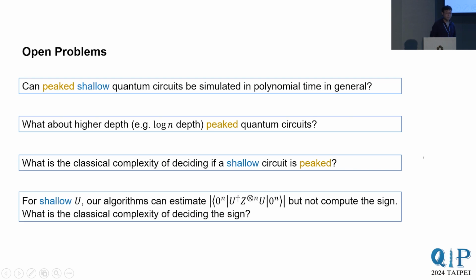Other questions? So in the 2D case, you could not only do the square lattice, right, but also other planar graphs? And if yes, how does the polynomial scale on the degree of the graph?